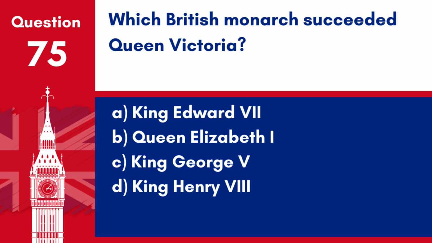Question 75. Which British monarch succeeded Queen Victoria? A. King Edward VII. B. Queen Elizabeth I. C. King George V. D. King Henry VIII.